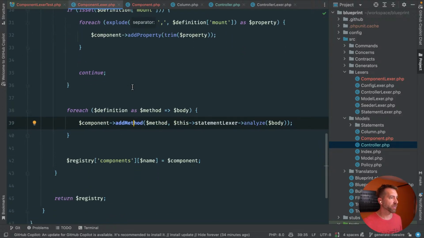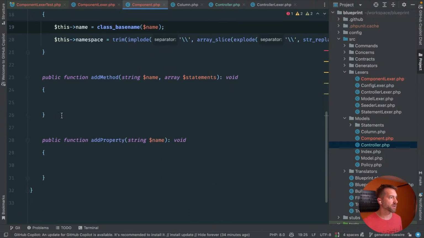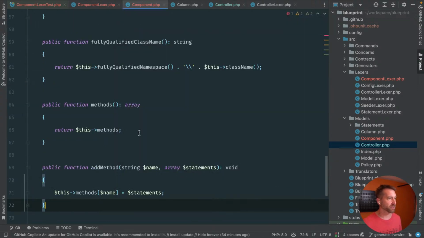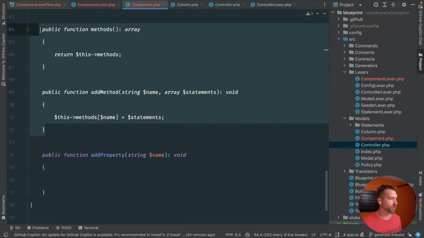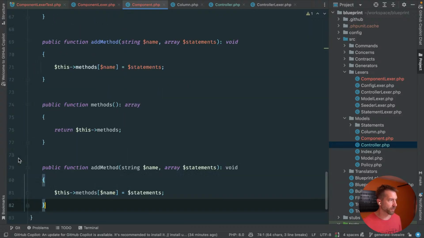All right, cool. Let's go back to our component. So let's borrow all of that, bring that in to the party. And we're actually gonna copy these last two our way here.